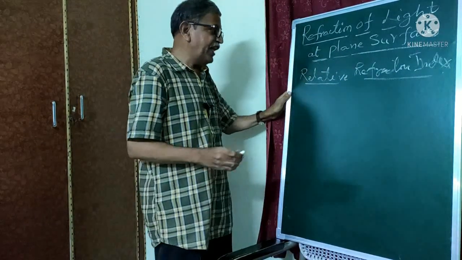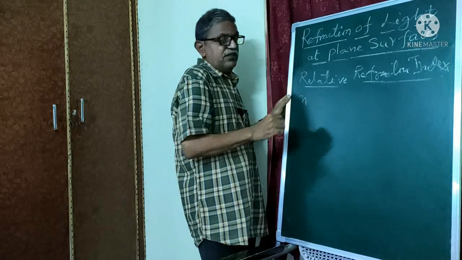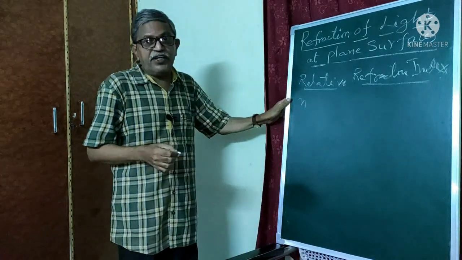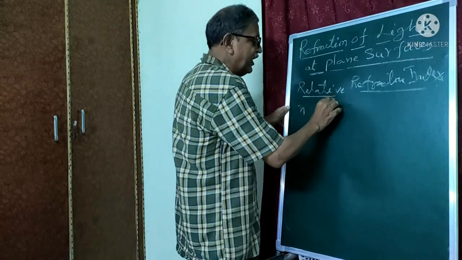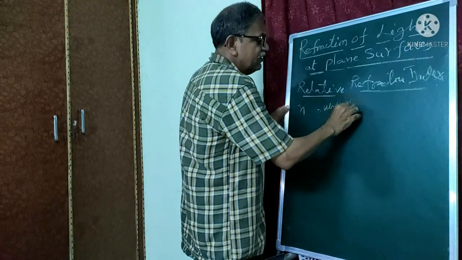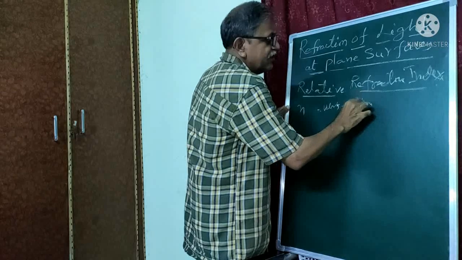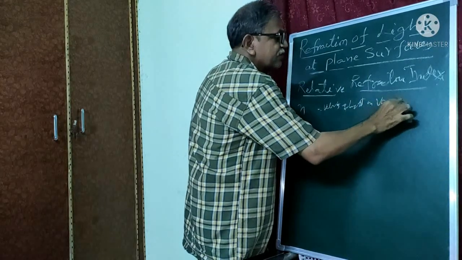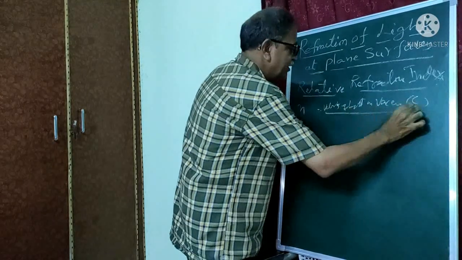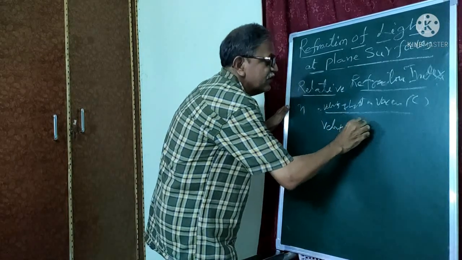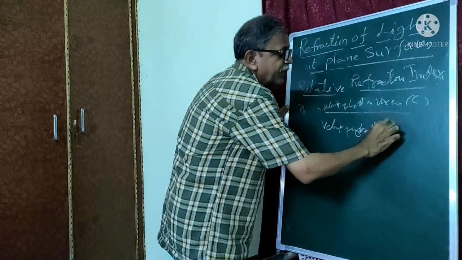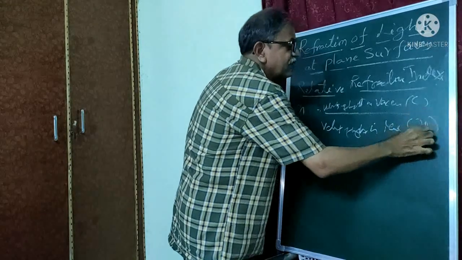By definition, the refractive index of any material or any medium is the velocity of light in vacuum, that is c, by the velocity of light in the medium, that is v.